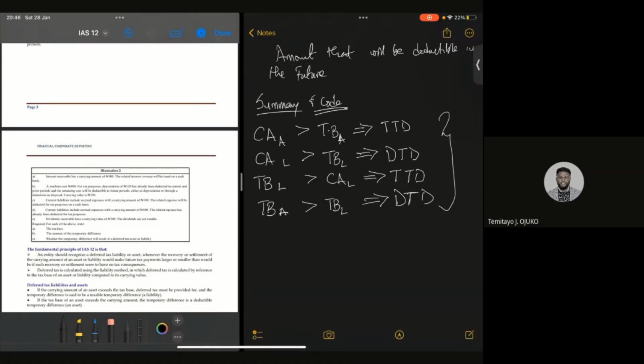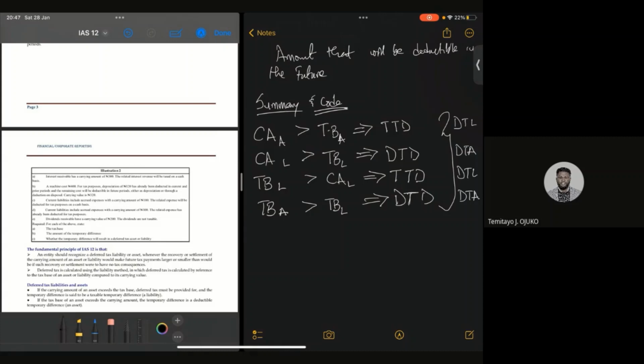Whenever you have taxable temporary difference, I said it earlier, it automatically leads to what? Deferred tax liability. Whenever you have deductible temporary difference, it leads to what? Deferred tax asset. Taxable temporary difference, deferred tax liability. Deductible temporary difference, deferred tax asset. It's as simple as that. I hope you understand this.